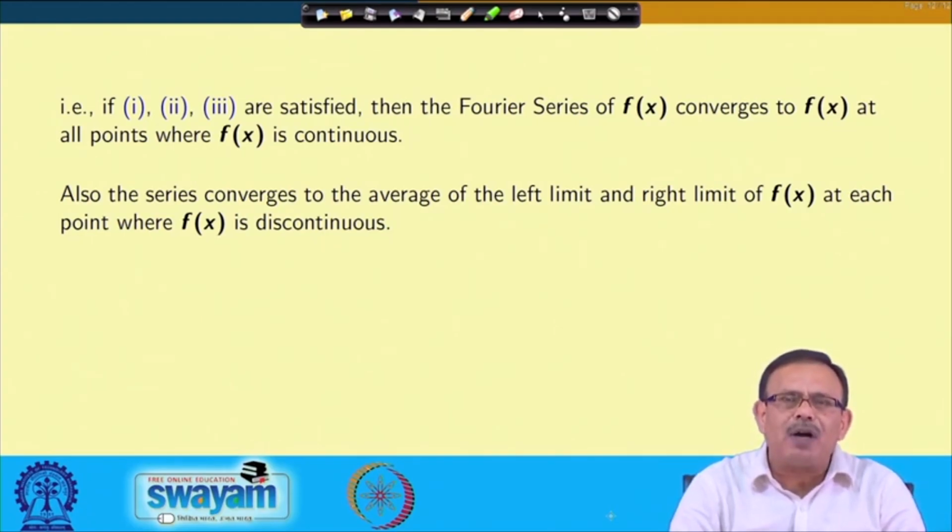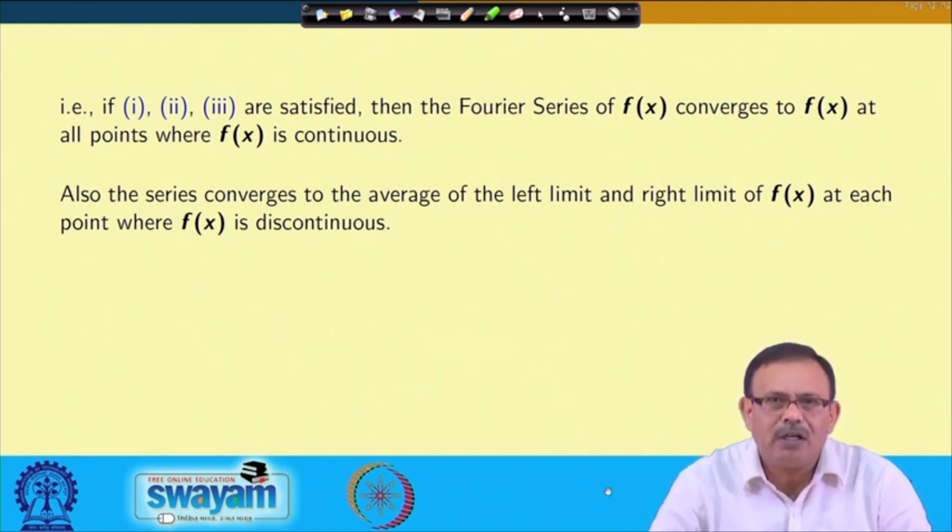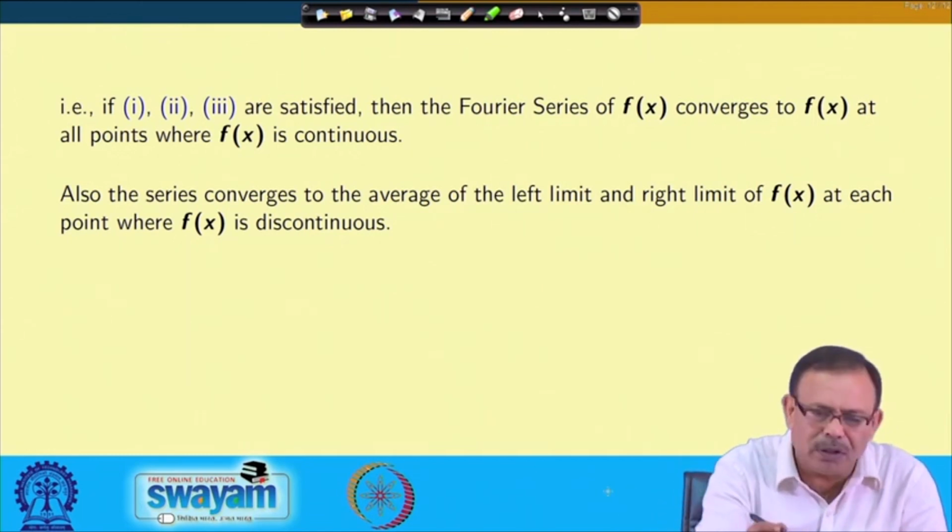So, from the first one I am saying, if f(x) is continuous at a point x equals x0, then the series converges to f(x0) at x equals x0. But if there is a point of discontinuity, then the value of the series will be equal to the average of the left hand limit and the right hand limit of f(x) at each of the points where the function is discontinuous.